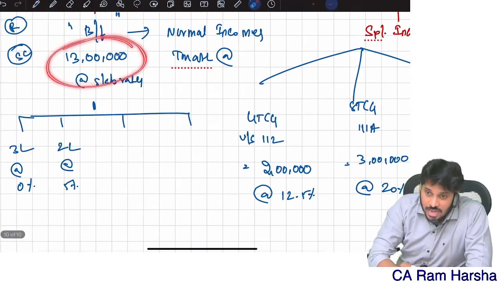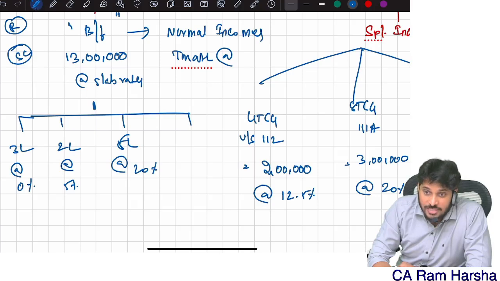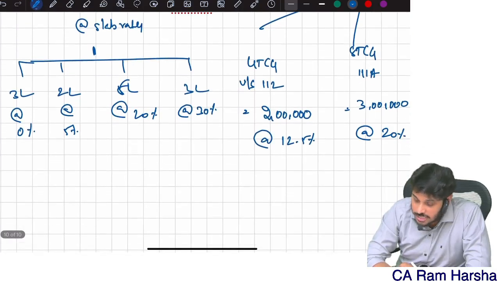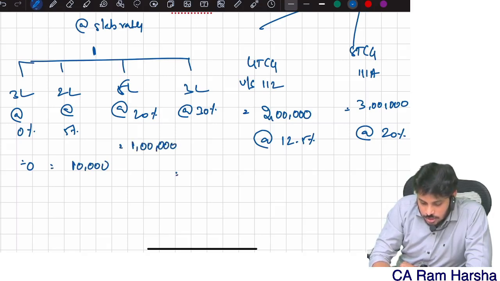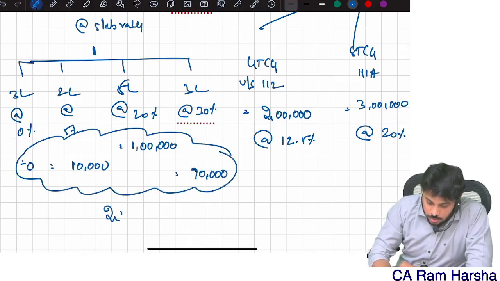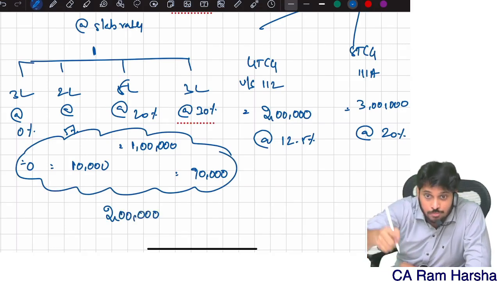Normal income is more than 10 lakhs. Therefore, the next 5 lakhs is taxable at 20%. Above 10 lakhs, how much income is there? 3 lakh, which is taxable at 30%. Able to understand? Now 0, 10,000. This is 1 lakh. Yes or no? This is 90,000. Now what is the total? 2 lakhs. This is the tax amount on the normal income portion.